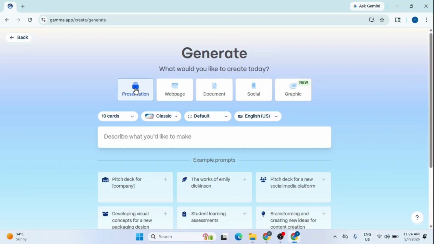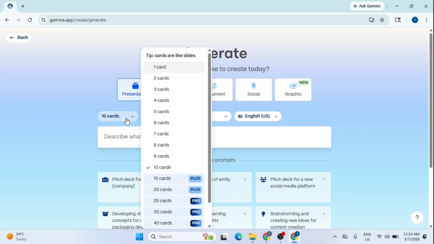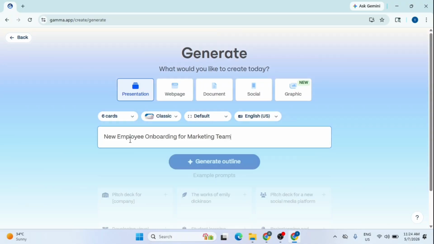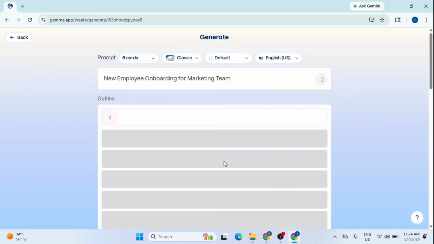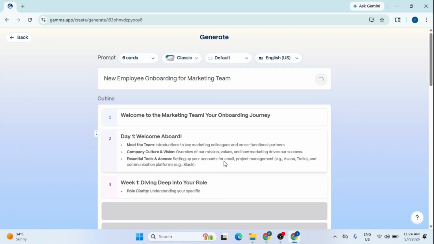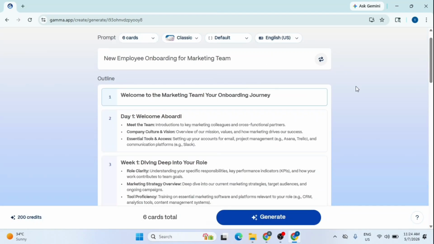I want this deck to be brief and impactful, so I'll click the drop-down and change the card count to 6 cards. Now, I'll type in my prompt, New Employee Onboarding for Marketing Team. Once that's ready, I click Generate Outline and review the structure the AI suggests for the slides.